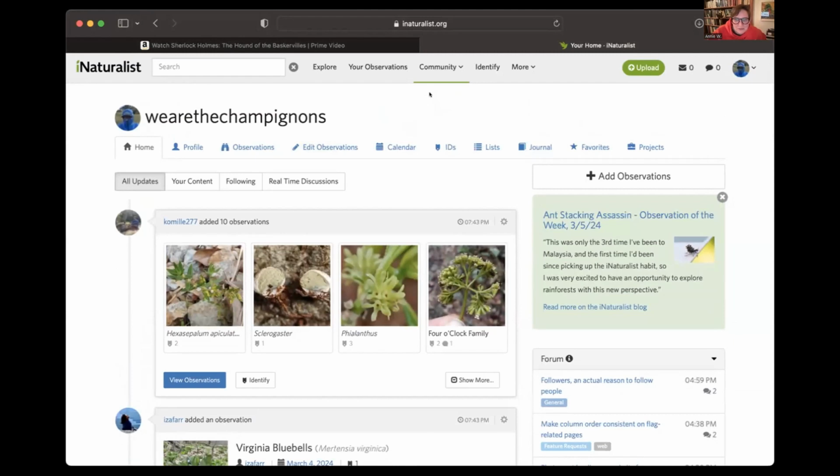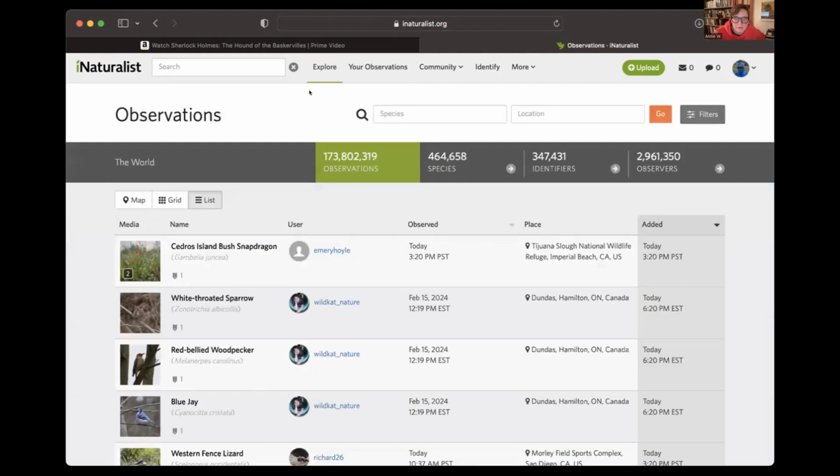We are interested in Morels. When are they coming? What can we expect? Are they here yet? The way that I would begin to answer this question is go up here to explore. I just want to make sure, can you all see everything okay? Yep, it's all okay. Good. Let's explore.